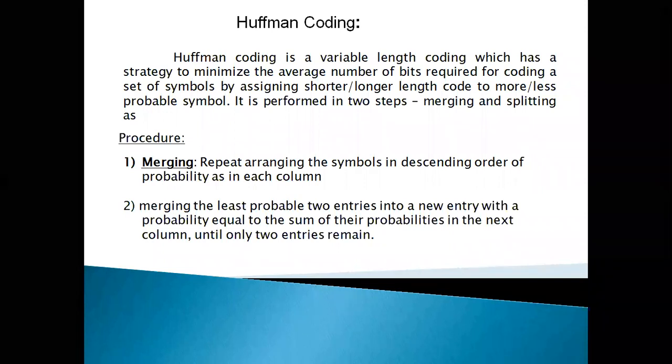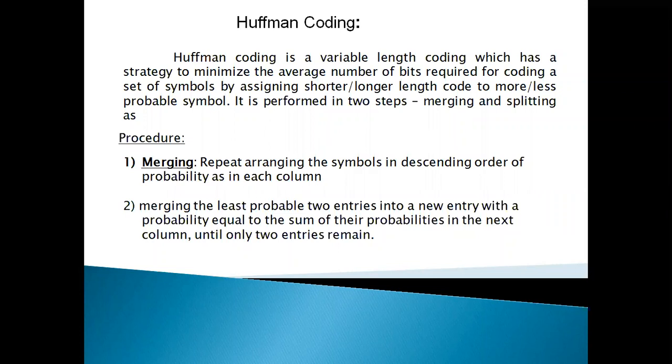The second point is to merge the two least probable entities into a new entry with probability equal to the sum of their probabilities in the next column, until only two entities remain.